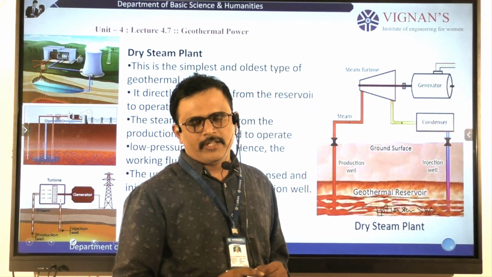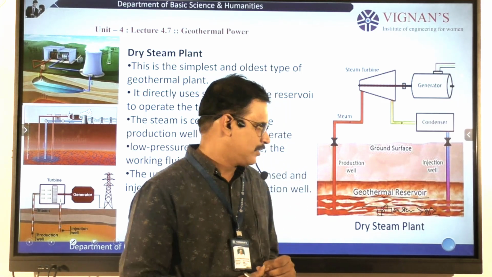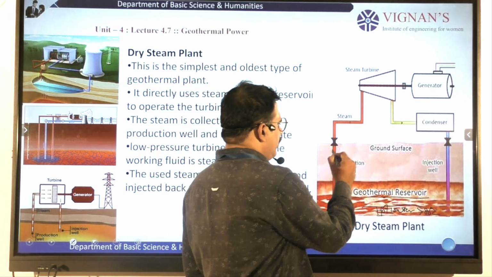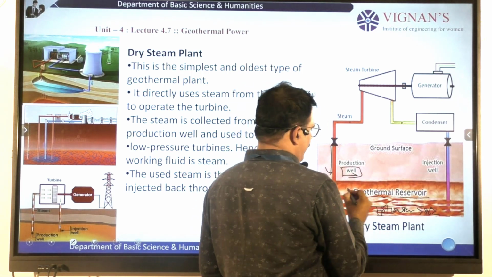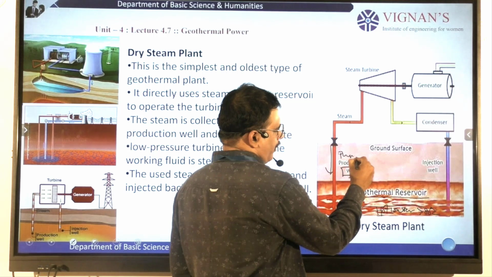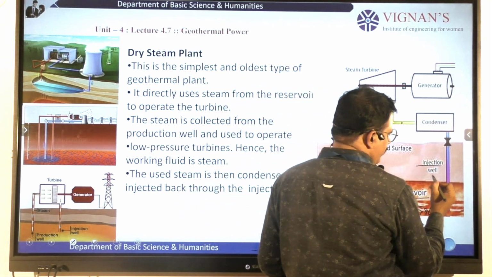In general, near volcanoes and hot springs, we observe this type of water reservoir. Here we incorporate wells with pumps: one is the production well and the second one is the injection well.